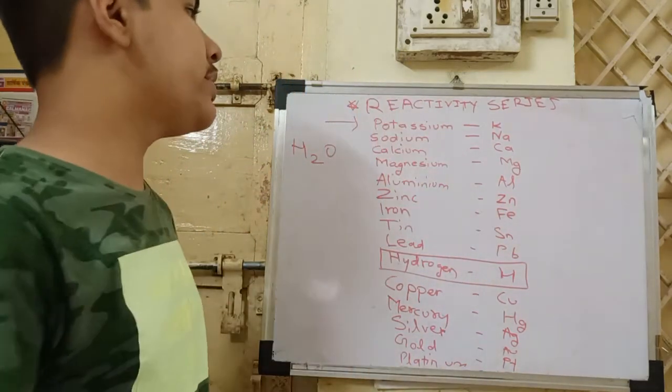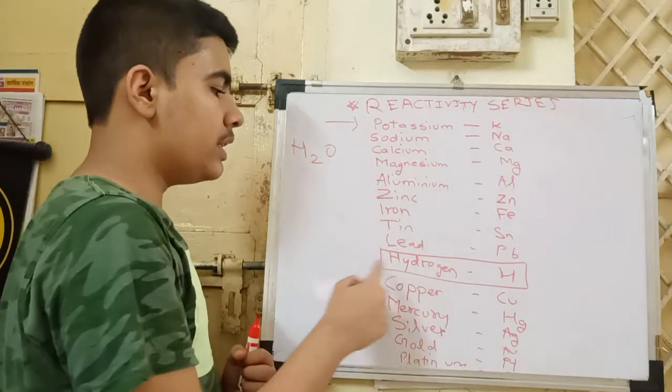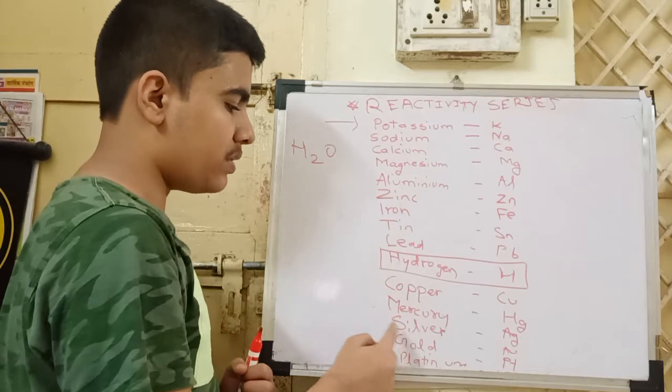So this is the reactivity series: potassium, sodium, calcium, magnesium, aluminium, zinc, iron, tin, lead, hydrogen, copper, mercury, silver, gold, platinum.